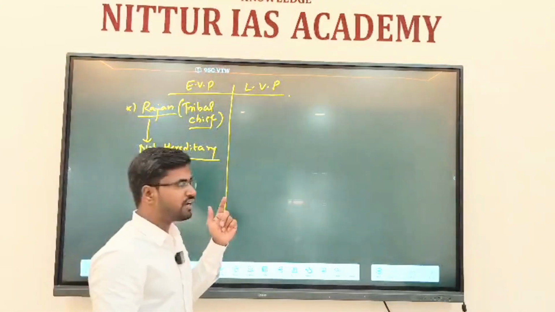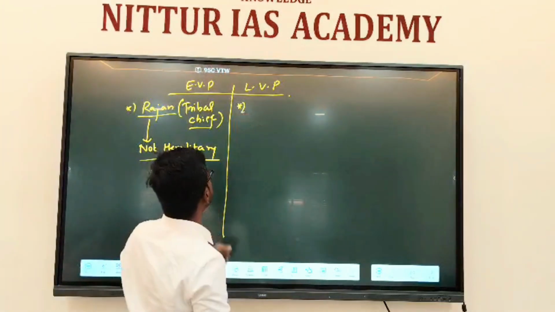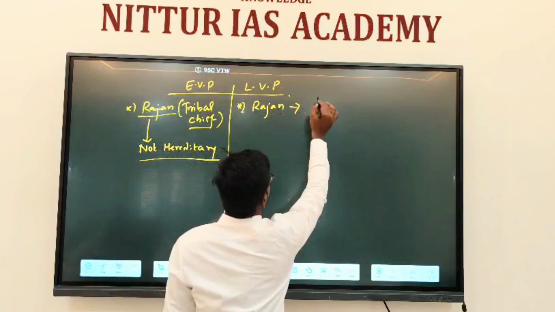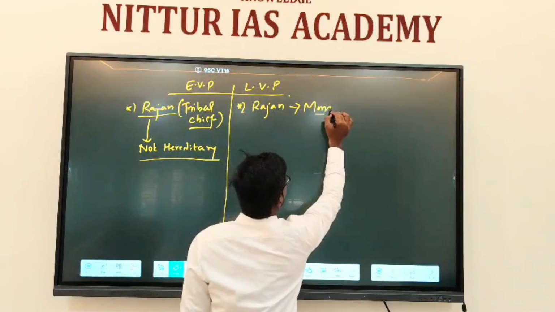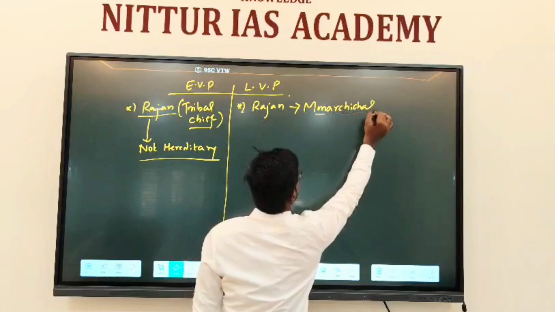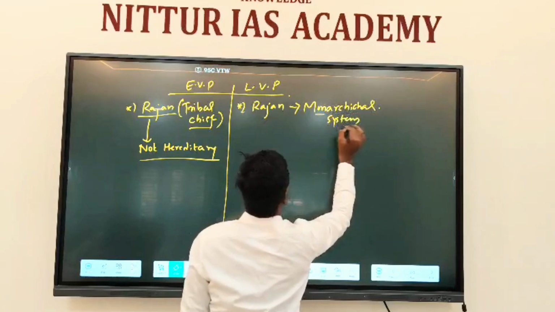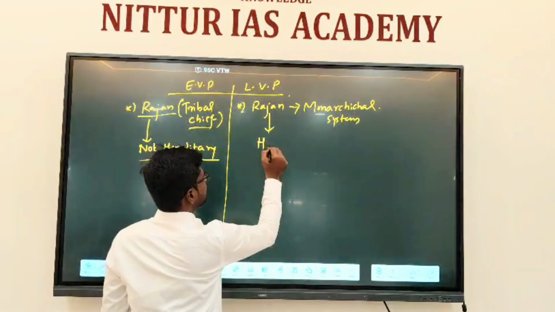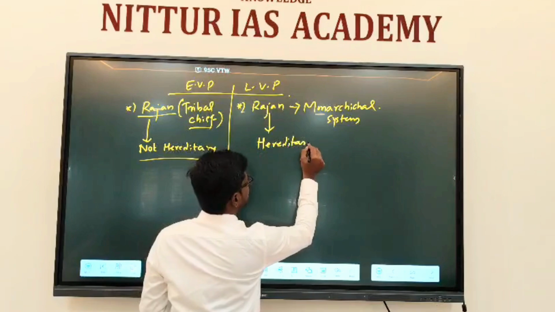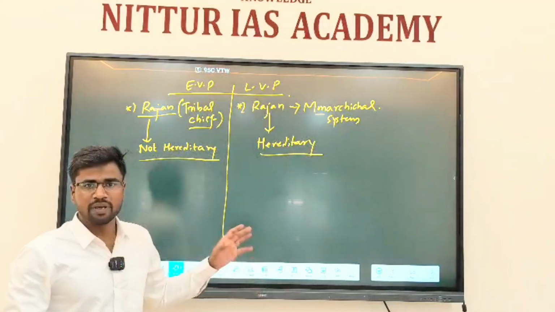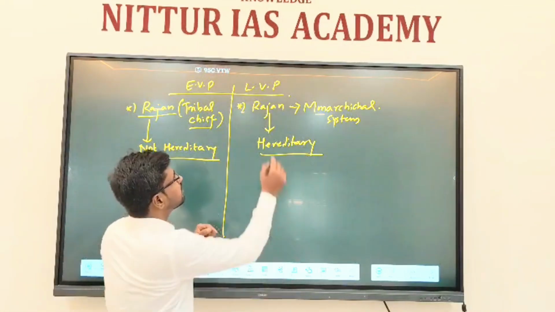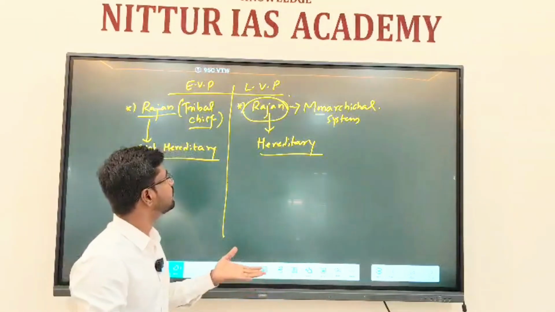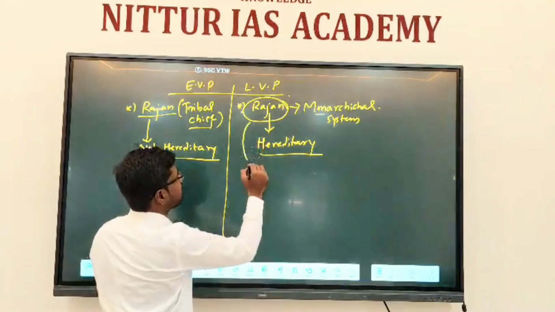The position of the Rajan is not hereditary, but when the later Vedic period comes, the Rajan becomes a political identity, which took the political authority, where the monarchical system started. And the position of the Rajan became hereditary. The person who is controlling the land becomes more prosperous during this time, and he started maintaining a standing army.